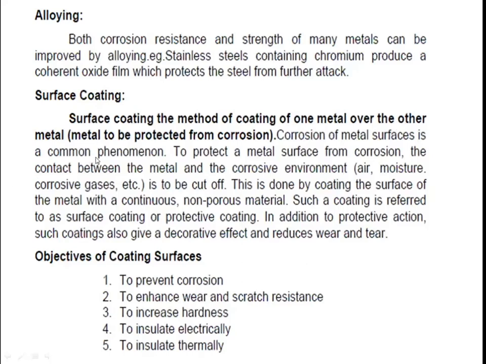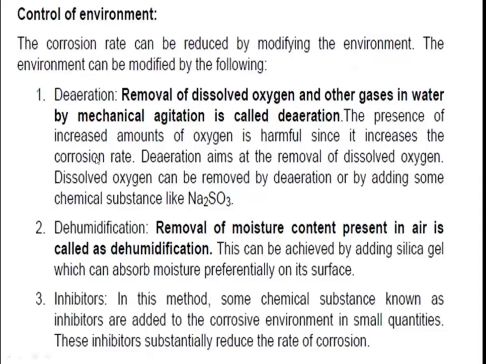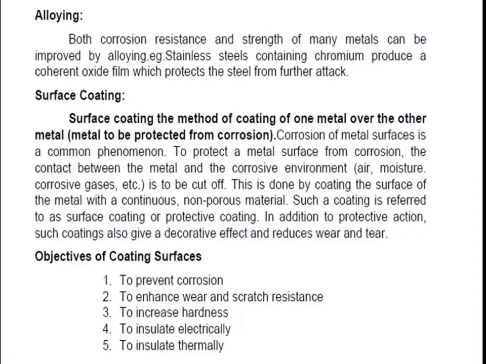Why do we use the surface coating method? To prevent corrosion, to enhance resistance, to increase the hardness of the metal, to insulate electrically and thermally, and to give strength and resistance.